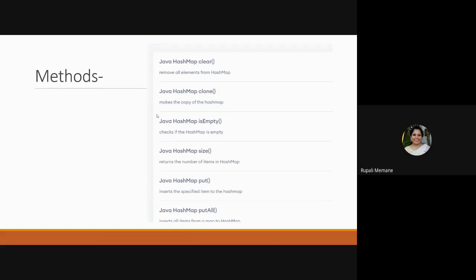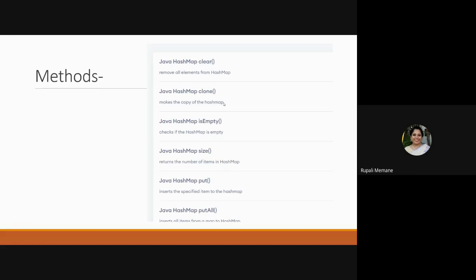So your hash map, the first method they have given is clear. The clear method you've already seen, to remove all the elements from the collection. So when I say hashMap.clear, it is going to remove all the elements from my hash map. The clone method we have also seen, to make a duplicate of whatever collection you have. So when I say hashMap.clone, it is going to create a duplicate of the hash map. The isEmpty method also we have seen.